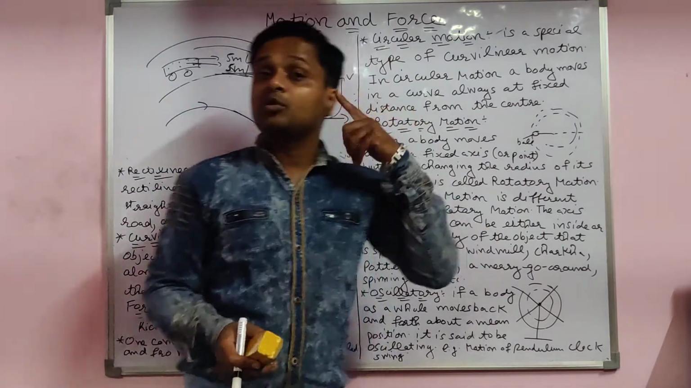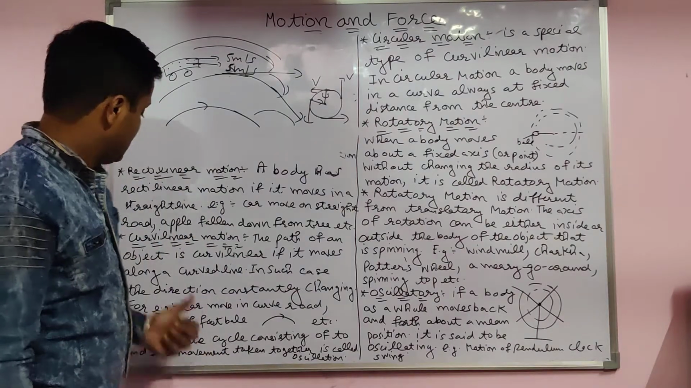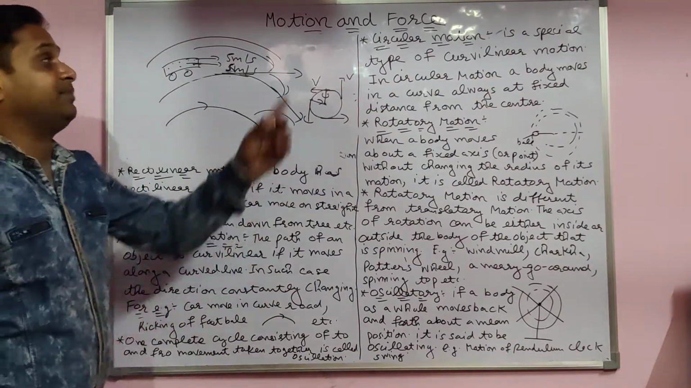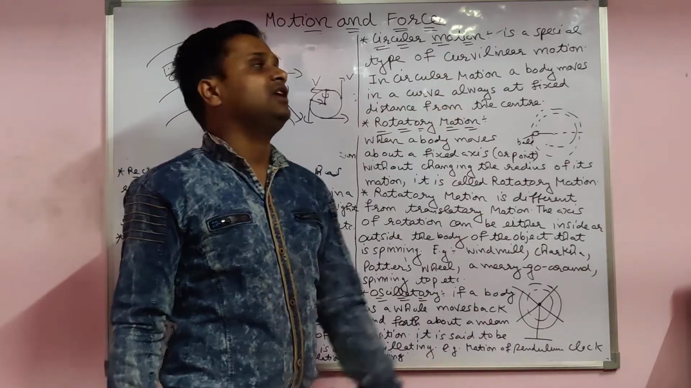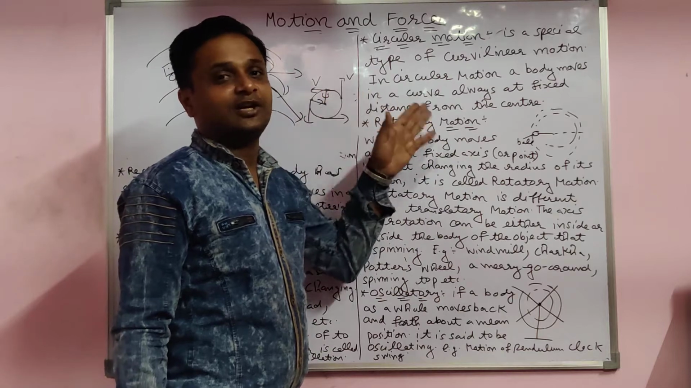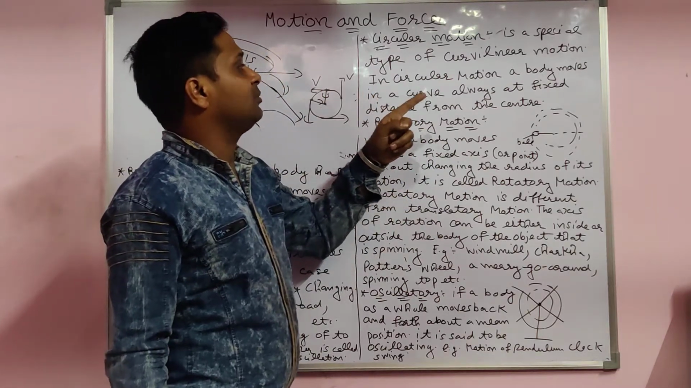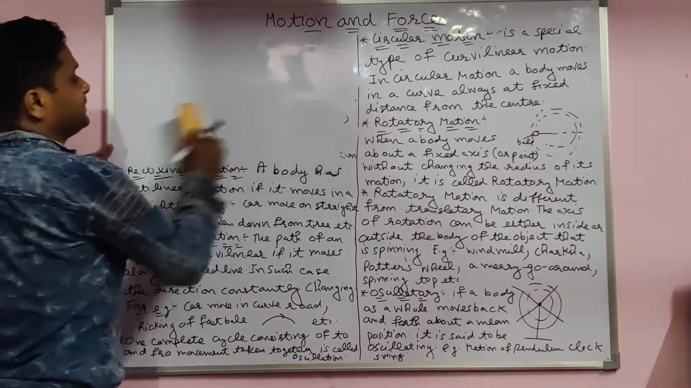Now we see circular motion. Curvilinear motion has one more type, that is circular motion. It is a special type of curvilinear motion, and that is also part of translatory motion. In a circular motion, a body moves in curve form.